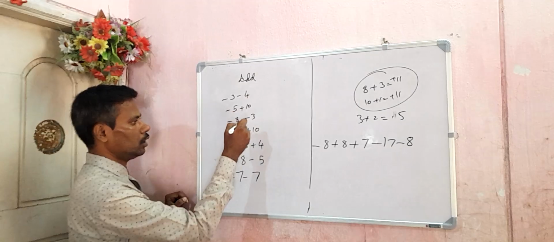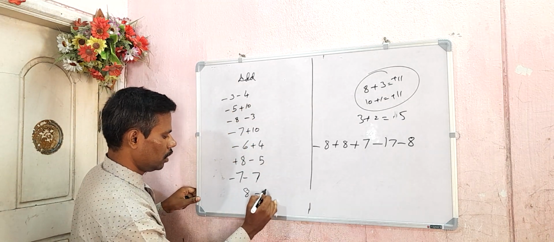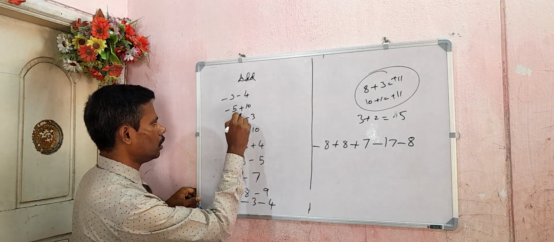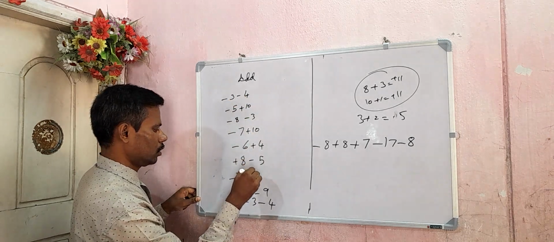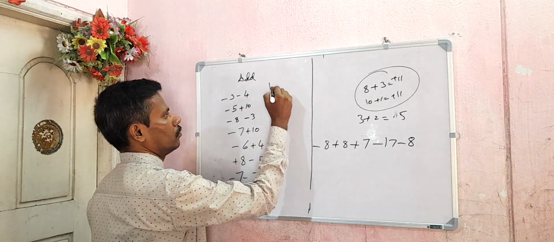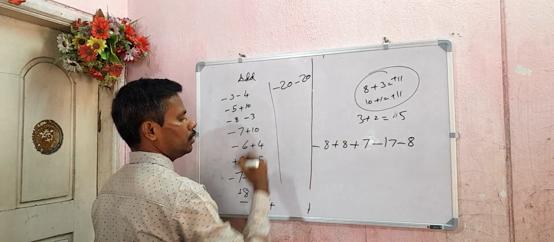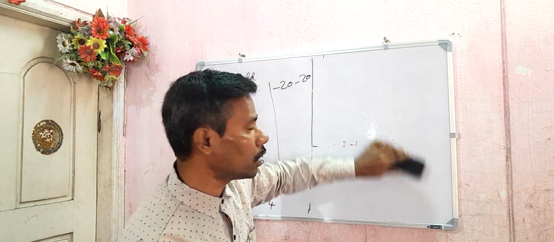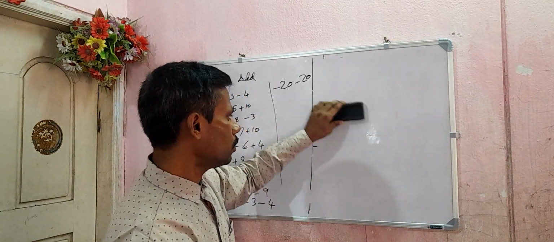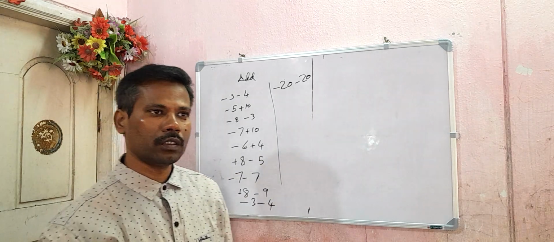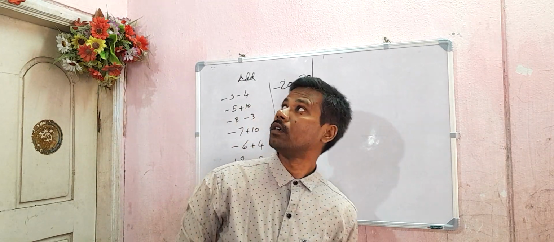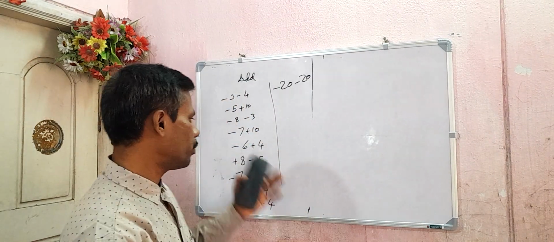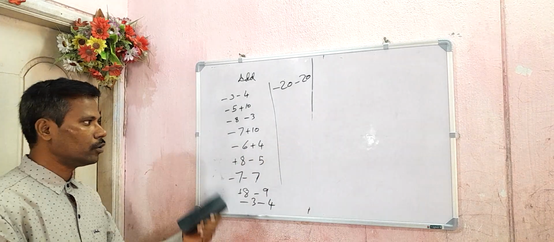Okay, 1, 2, 3, 4, 5, 6, 7, 8, -3, -4. Last question, -20, -20. That's it. Multiplication. Let us not waste time. Multiplication of integers. Only 5 minutes left. I said multiplication is very, very simple. Not like addition. Just please note it down fast because I am going to erase it.